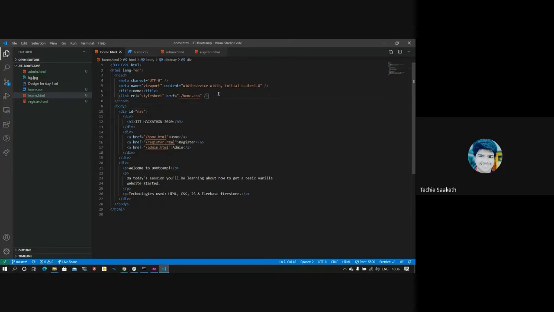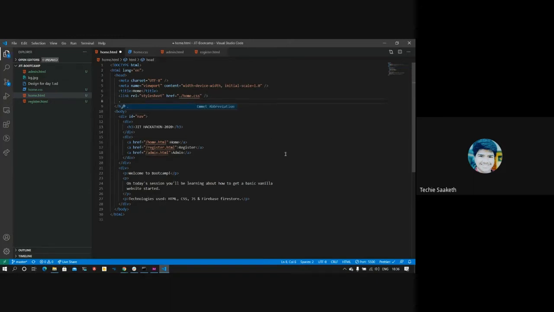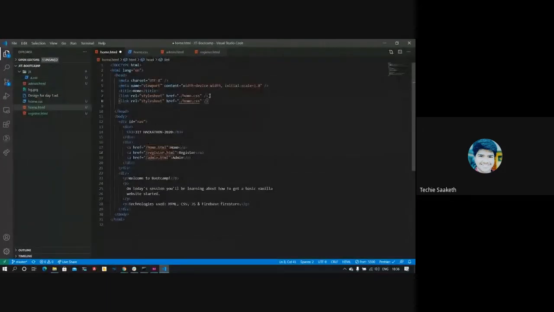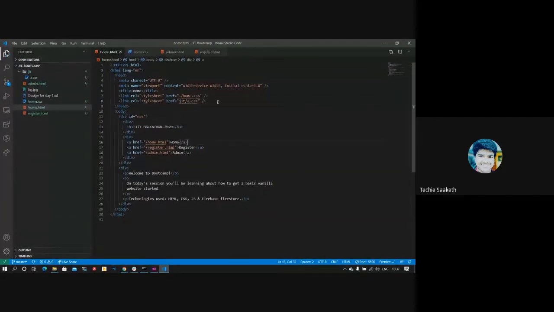Relative path works like this. If you do dot and then slash, it means the current directory. If you do dot dot and then slash, you mean the parent directory. And if it is a child directory, let's say JIT, and then we have some a.css in it, to import that a.css we need to do it like this: the directory name and then a.css. This is how imports are made.